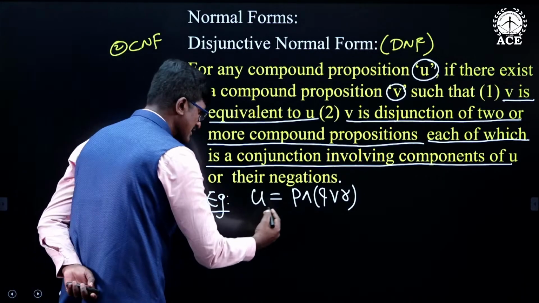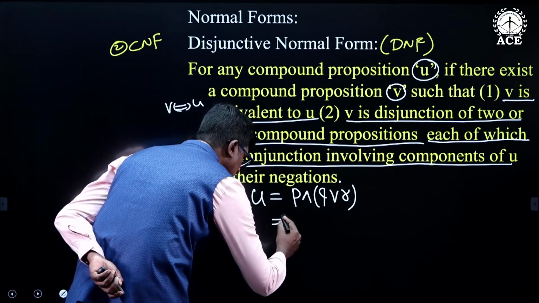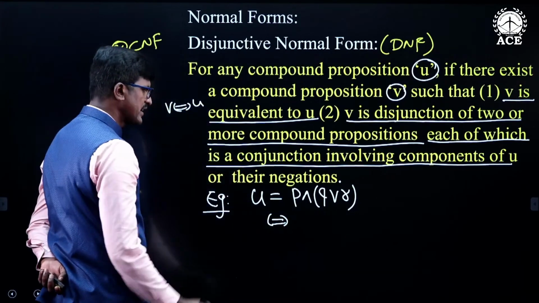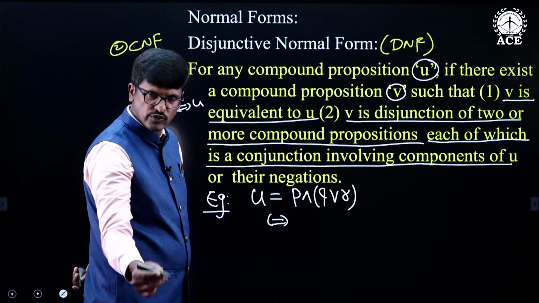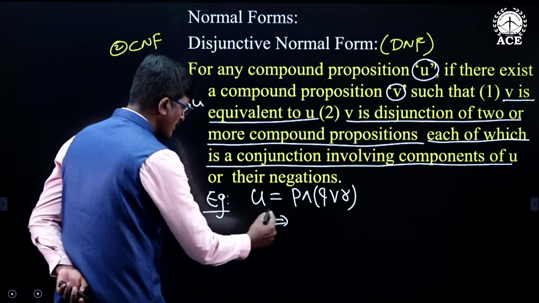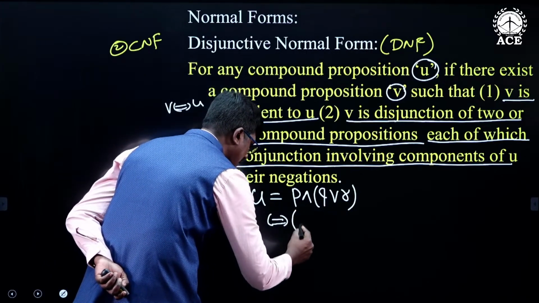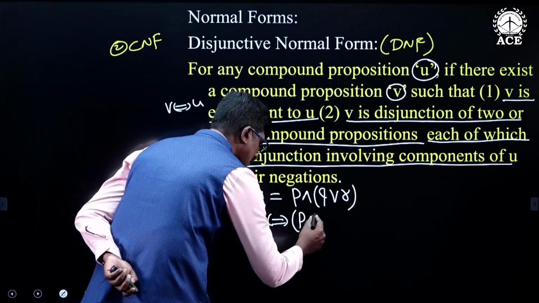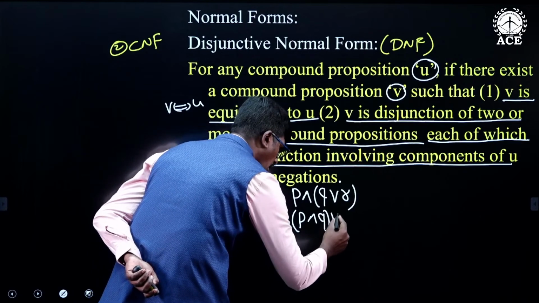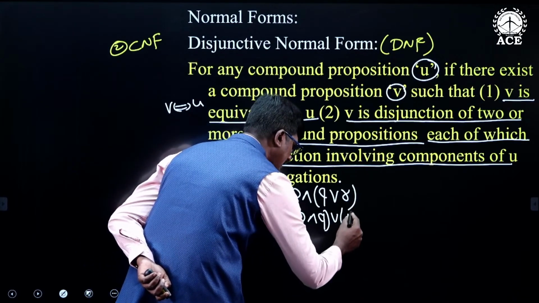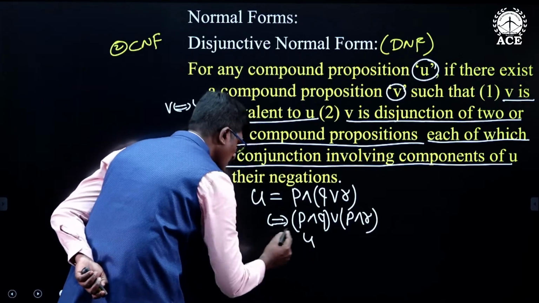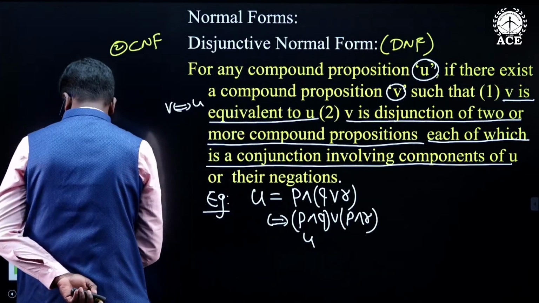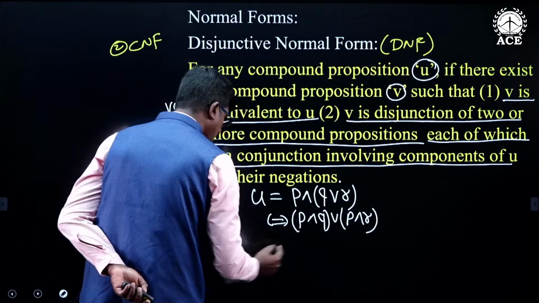Now, I am expanding this. If you expand this, it is logically equivalent to, using the distributive law, (P and Q) or (P and R). We will discuss the laws of logic in the next slides. So, U is already given, and this is V.